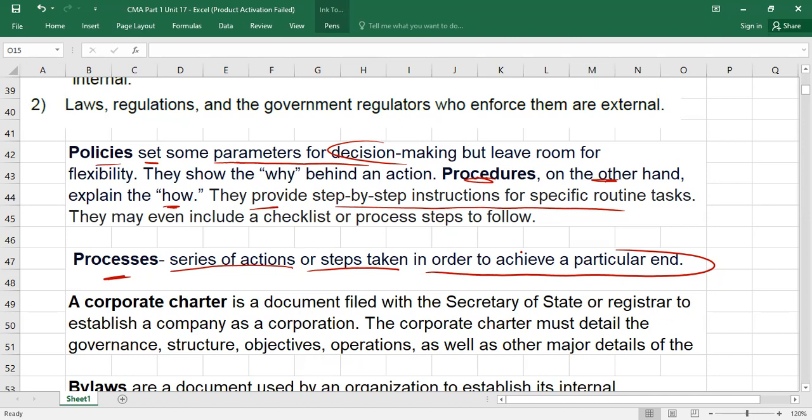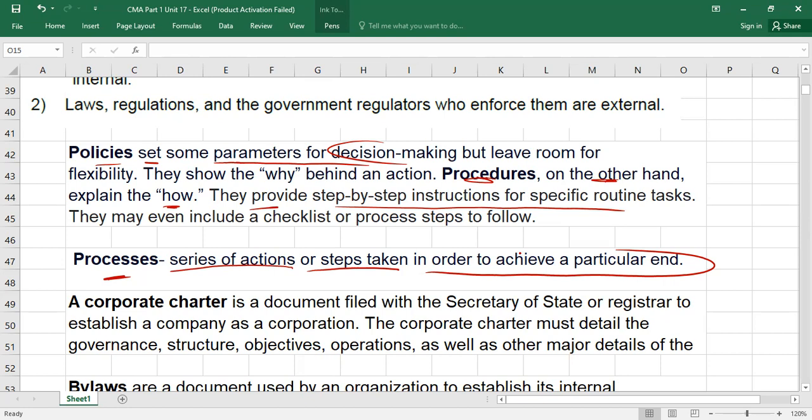For example, a sale process is defined, and these are the steps we have to take. First, let's assume the sale department receives the customer order, then prepares a sale order and sends it to, for example, the credit controller. He will assess the creditworthiness and approve the sale order. Then the approved sale order will go to the packing department, who will pack the goods. Then it goes to the shipping department, who will ship the goods. Then it goes to the accounts department, who will create the invoice and record the entries into the system.